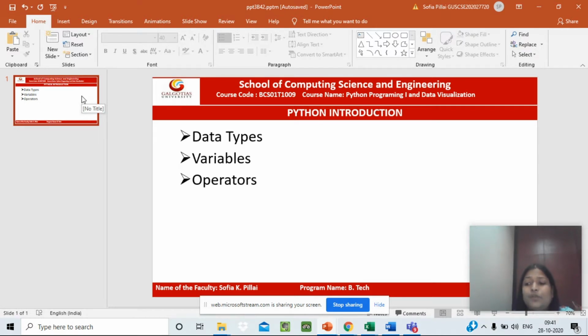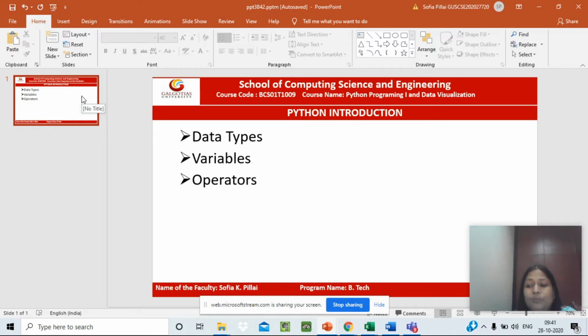It is very easy to read. Python code is more clearly defined and visible to the eyes. Easy to maintain. Python source code is fairly easy to maintain. A broad standard library. Python has an extensive library that is very portable and cross-platform compatible on Unix, Windows, and Mac operating systems. It has an interactive mode which allows interactive testing and debugging of snippets of code.